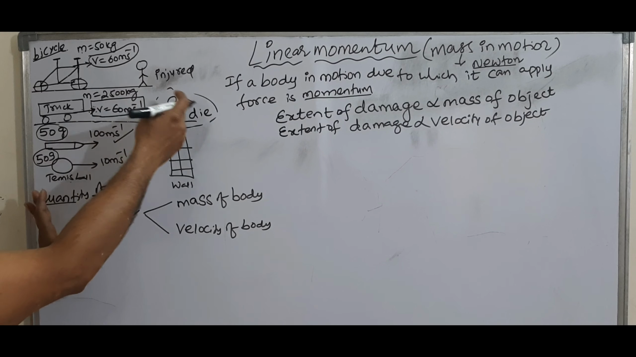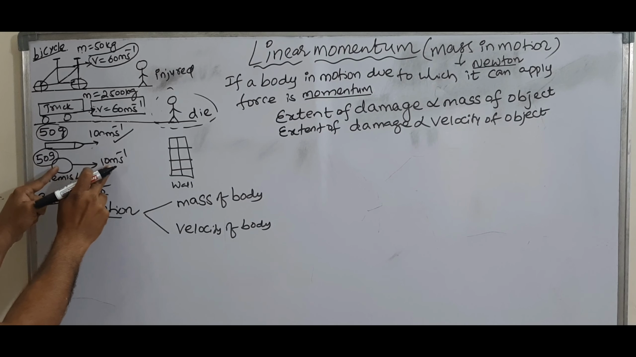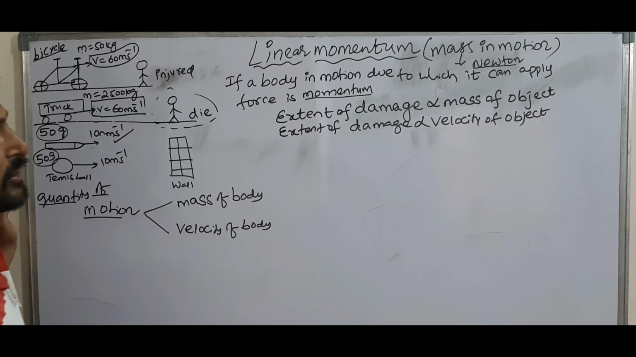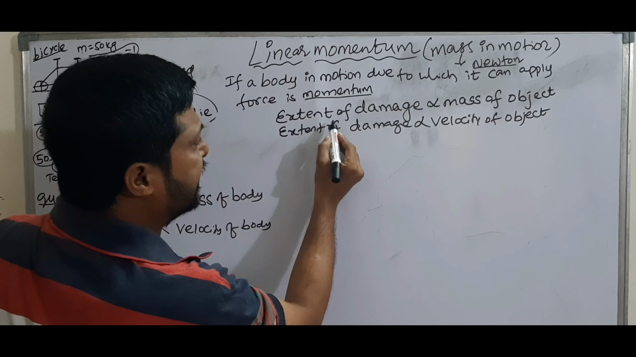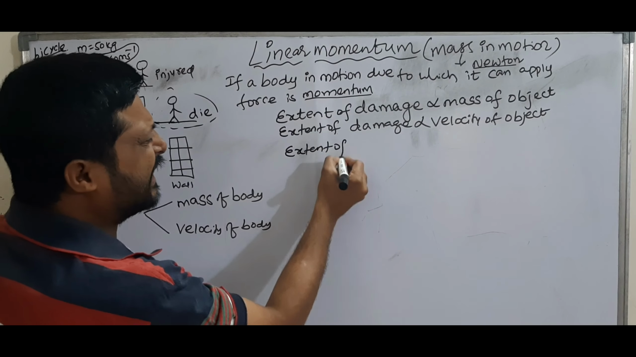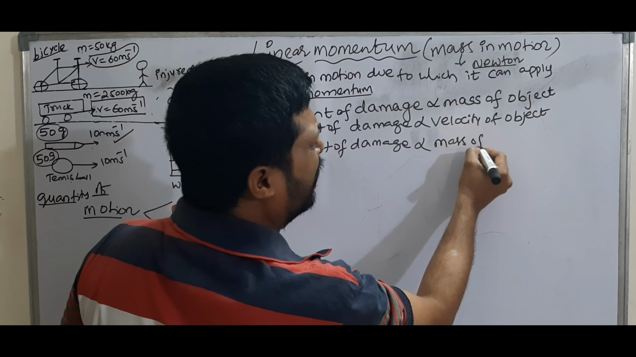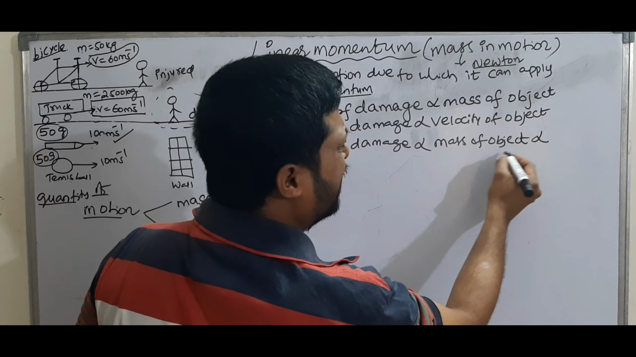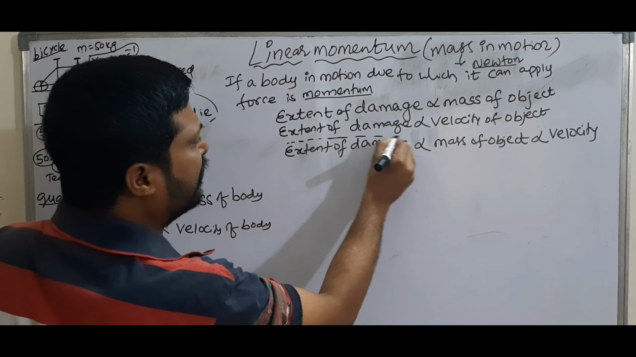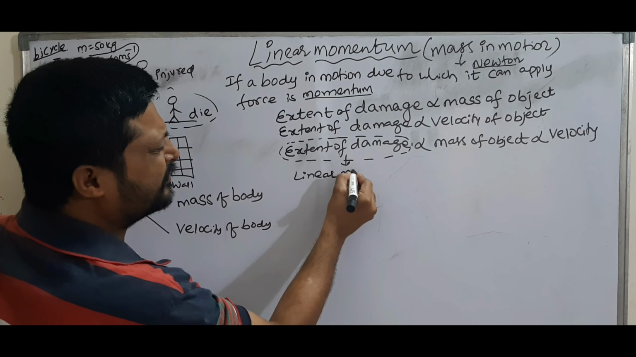Why is it damaging more? Its motion is more than this motion. So the quantity of motion depends on the mass of the body and the velocity of the body. So two factors. Here on the left side, you observe extent of damage. By combining these two relations, we can write extent of damage is directly proportional to the mass of the object, and directly proportional to velocity. This extent of damage is nothing but linear momentum.